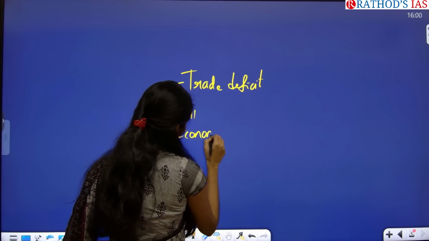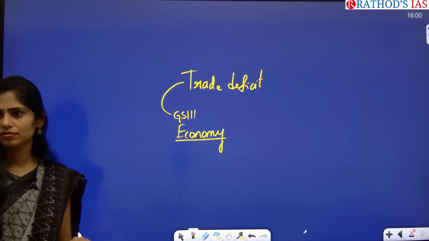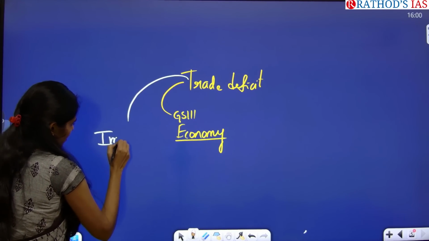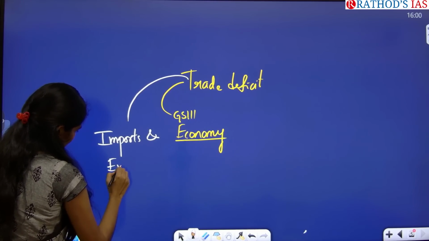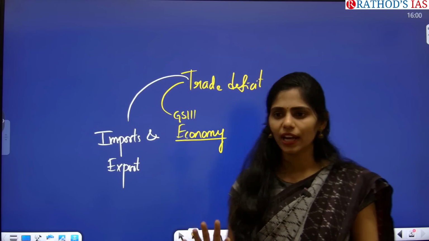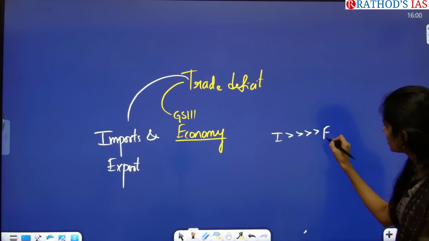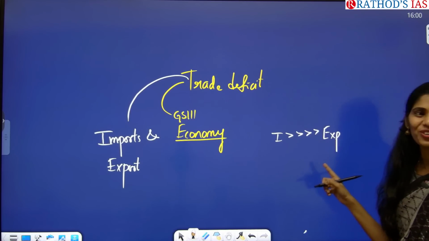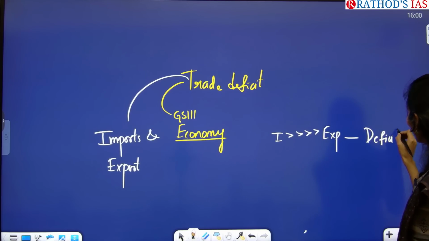So what are the dimensions you have to see here? Trade means we have 2 components. The first one is imports and the second one is exports. So here we always have to see 2 dimensions. Whenever imports are more compared to exports, what do we call it? We call it a deficit.